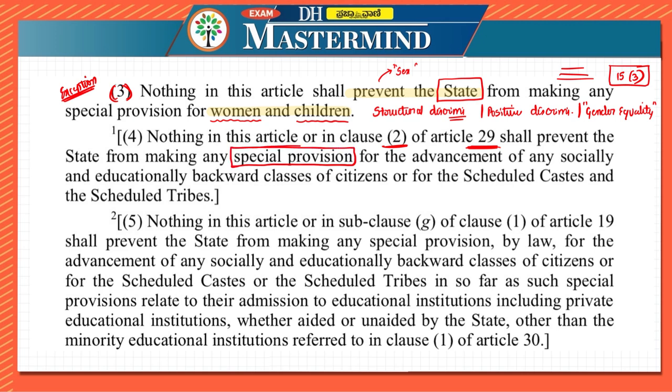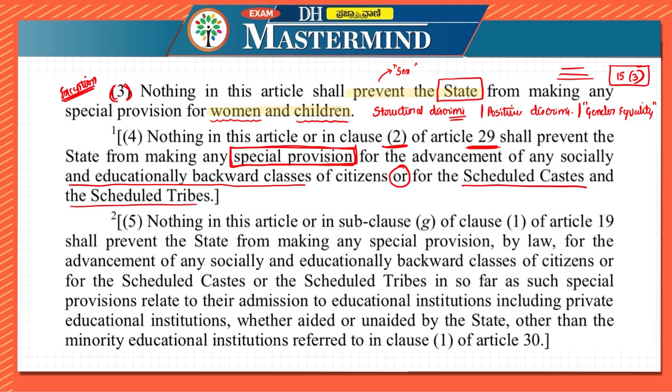And to whom is it? Because we have already seen the special provision for women and children, which is in Article 15 subclause 3. In this case, it is the special provision for socially and educationally backward classes of citizens, or for scheduled castes and scheduled tribes.